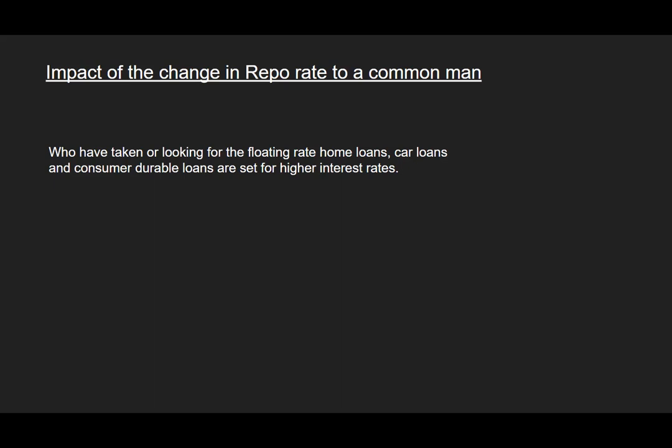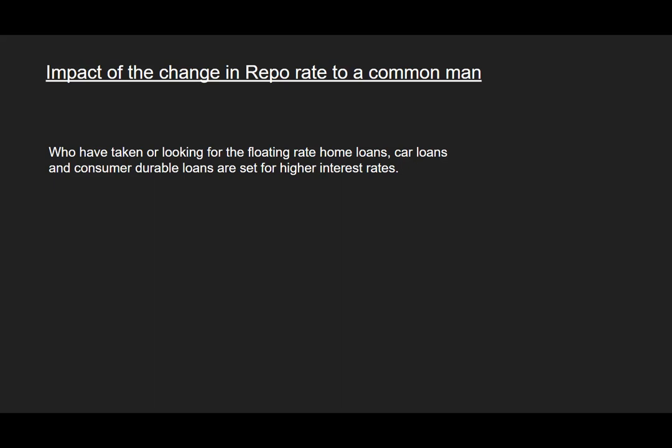They can change it every 1 month also, based upon the issues that are happening globally or domestically. So this is what we can understand from the repo rate change from RBI yesterday.